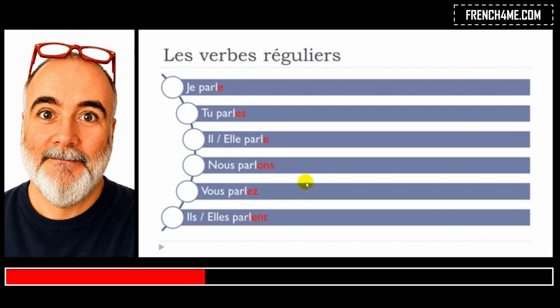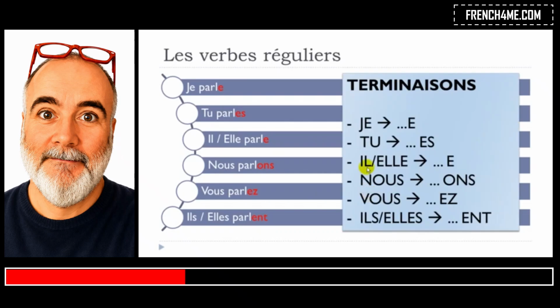So it's the same phonetical pronunciation, sorry. Okay? And then you've got nous parlons and then vous parlez. All right? So here, remember the endings. You will have to write them, okay?